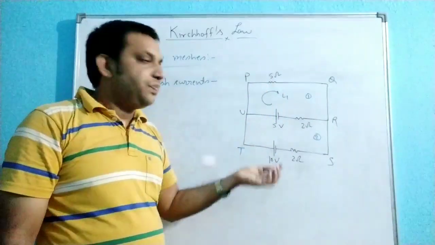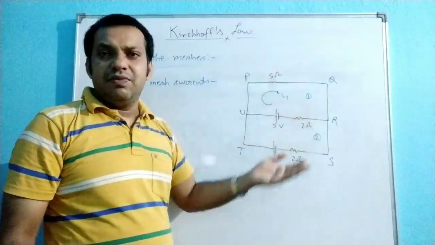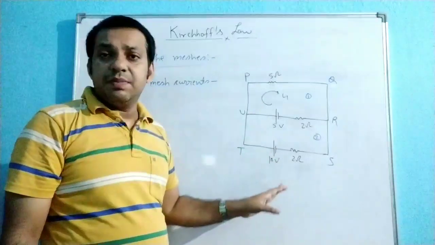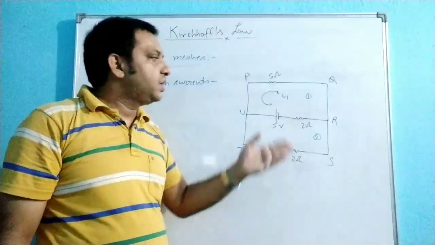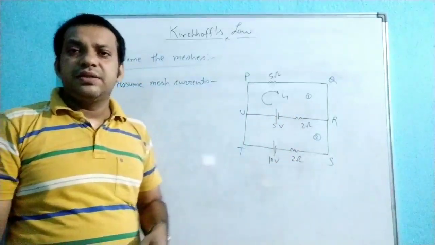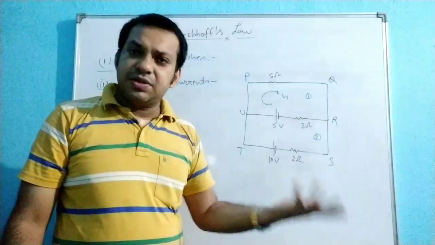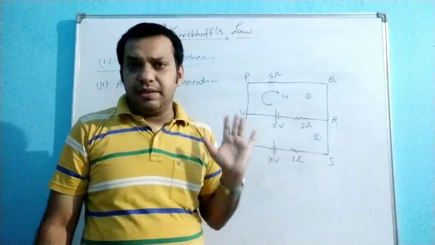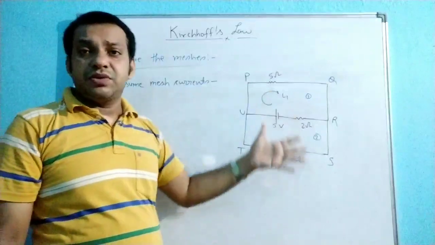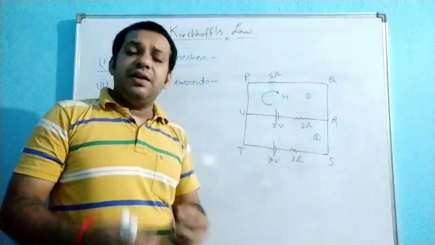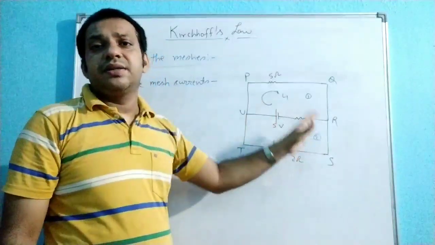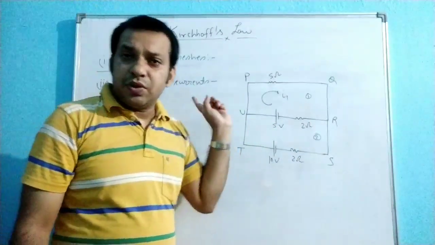So simple. To avoid the negative, when you have done some rigorous exercise on this concept, you will automatically assume whether you should take this side or this side. With practice, 9 times out of 10 you will get the positive direction of the current, and only 1 time a negative. Automatically you will think that this is the possible direction of the current. And if you are not getting the proper direction, no need to worry. Mathematics automatically corrects the direction of the current. So what is the second step?